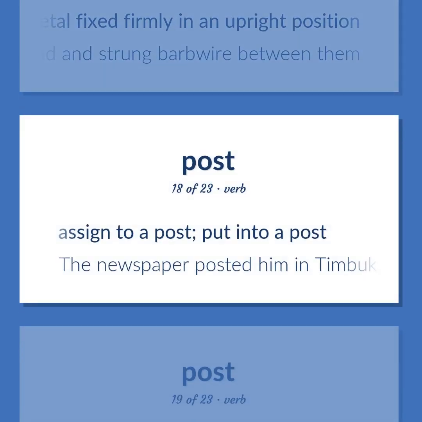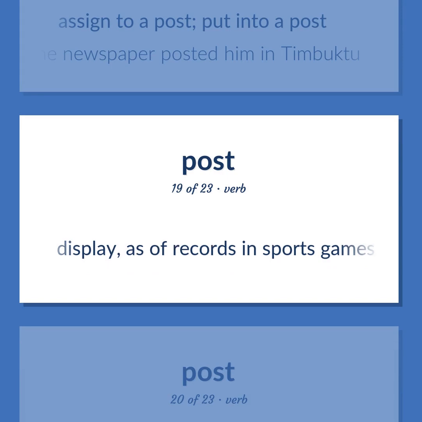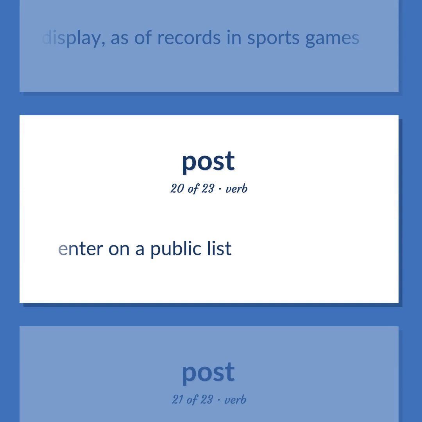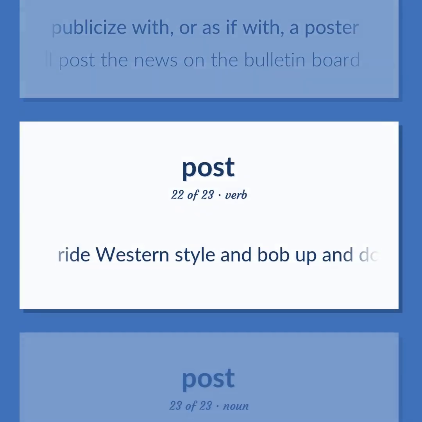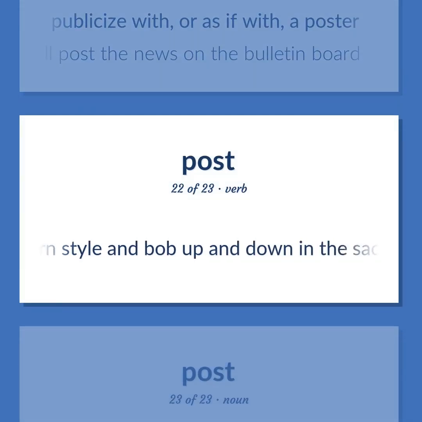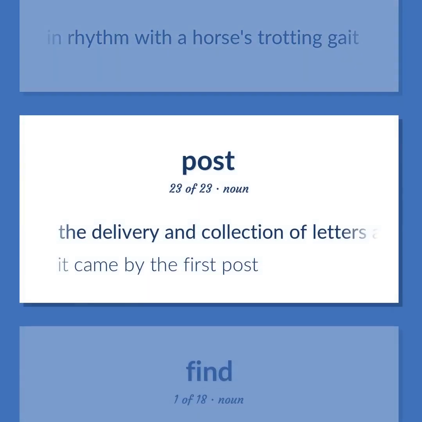Assigned to a post. Put into a post. The newspaper posted him in Timbuktu. Display, as of records in sports games. Enter on a public list. Publicize with, or as if with, a poster. I'll post the news on the bulletin board. Ride Western style and bob up and down in the saddle in rhythm with a horse's trotting gait. The delivery and collection of letters and packages. It came by the first post.